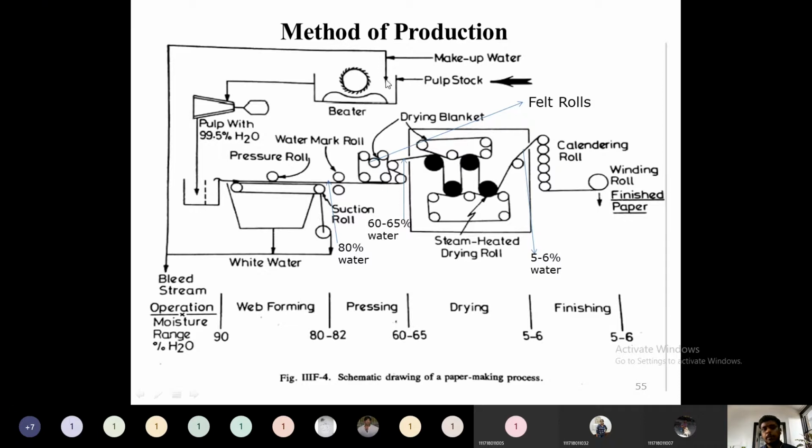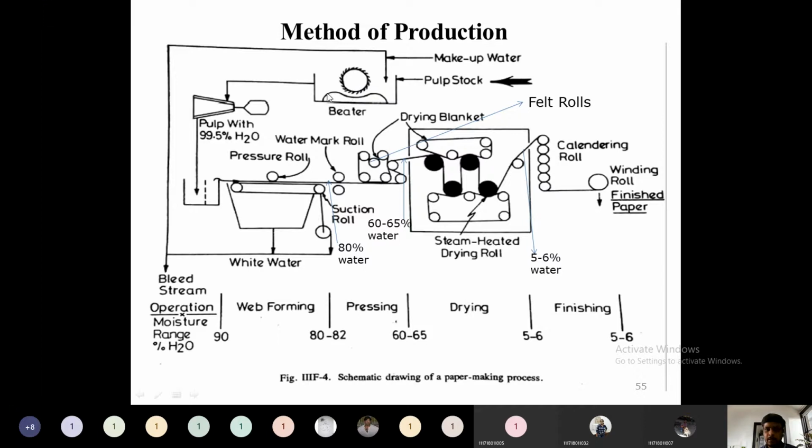It is a very dilute solution of pulp, usually half to three-fourths percent fiber, so about 99.5 percent is water with the fiber suspended in it. How do we prepare that dilute amount of fiber in water? One rotary drum will be there, to which a kneader or knives will be attached.